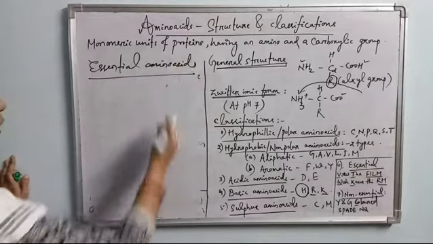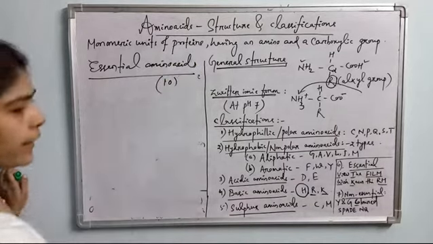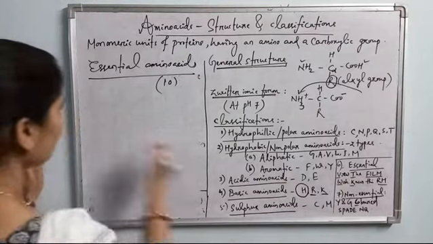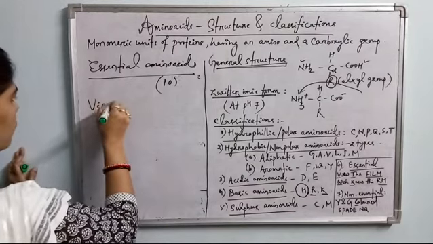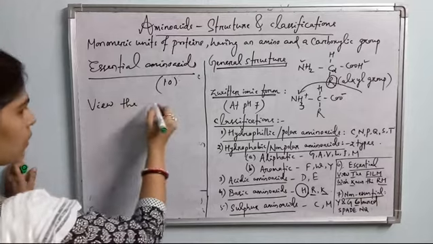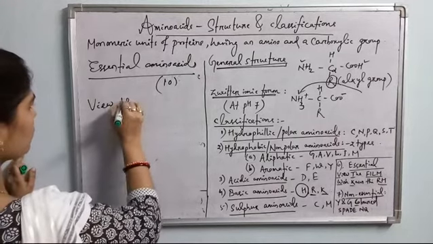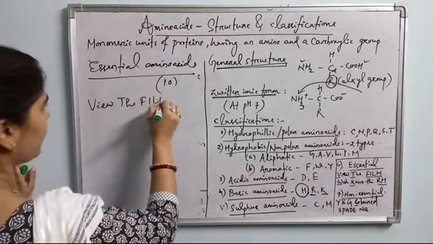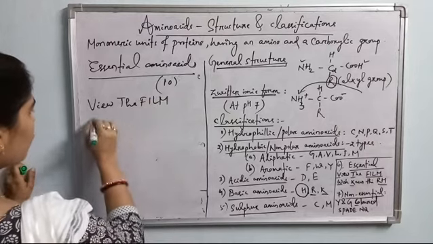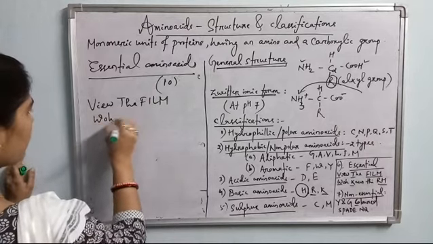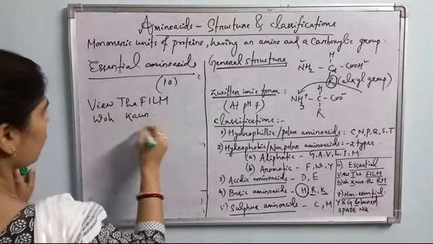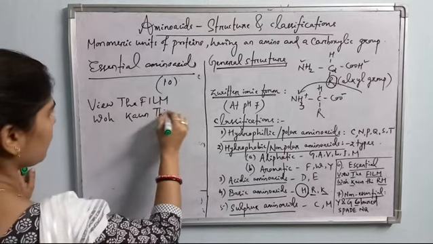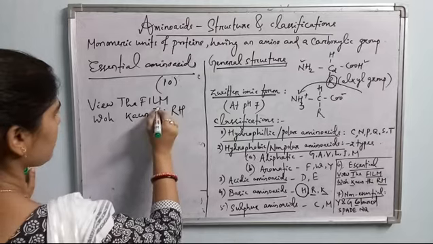Essential amino acids are 10. 10 amino acids are essential. See this line: "View the film, Wo Kaun Thi RH." FILM is capital, W is capital, and RH is capital. The rest is small.